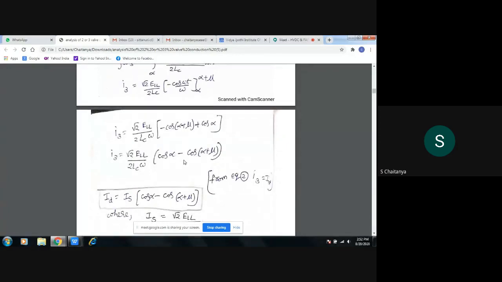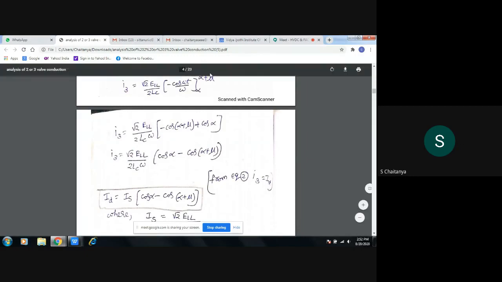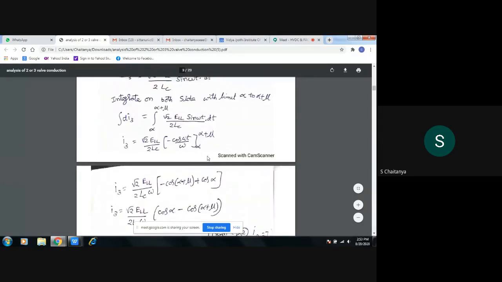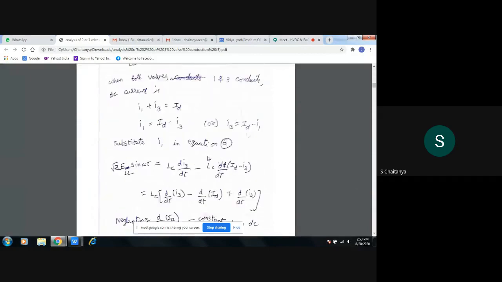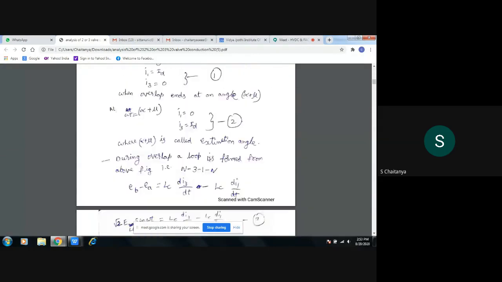If you substitute the limits, you will get minus cos alpha plus mu plus cos alpha. After taking integration and substituting the limits, I am writing the positive term first, next the negative term: cos alpha minus cos alpha plus mu. From this equation, I3 is equal to ID.